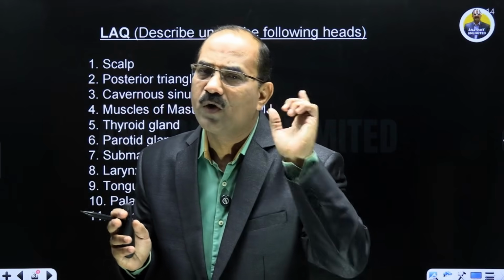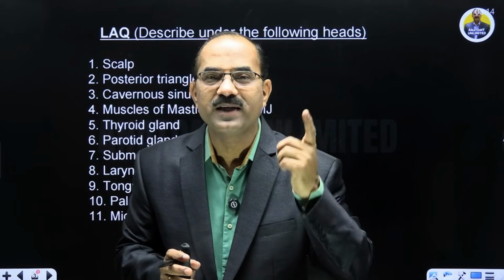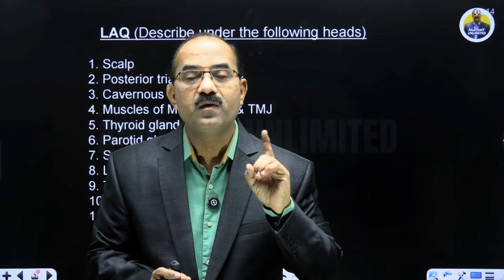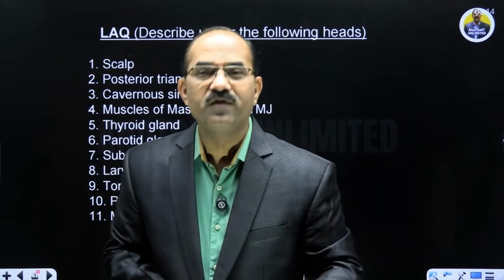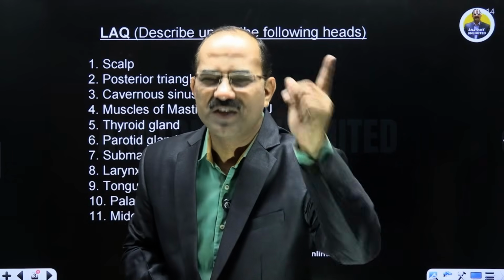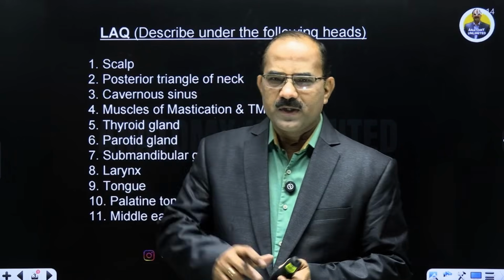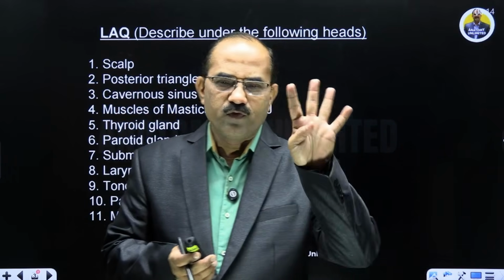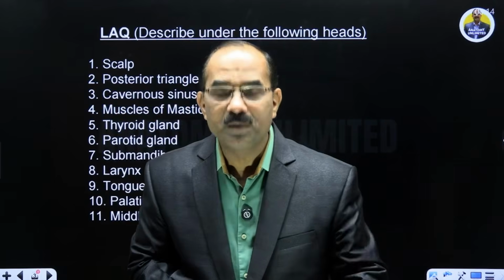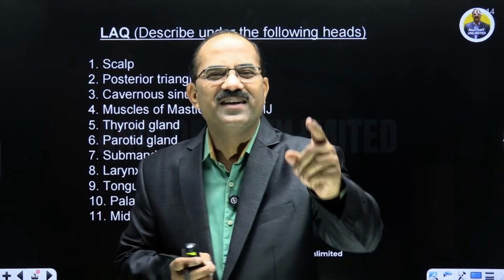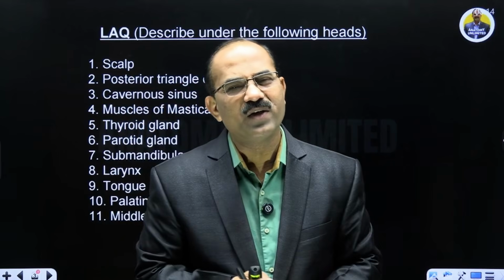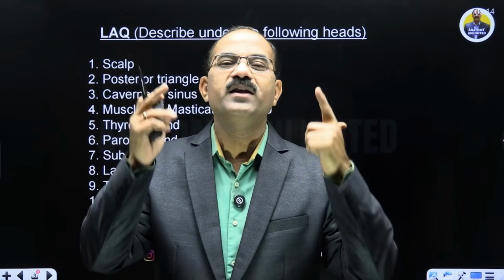Buccinator, again, बहुत students बोलते हैं buccinator is a muscle of mastication. No, buccinator is a whistling muscle, a muscle of facial expression derived in the second pharyngeal arch, supplied by facial nerve. Correct? So muscles of mastication के बारे में लिखना है, तो वो 4 muscles हैं, and the only muscle of mastication which causes depression of the mandible, yes, is the lateral pterygoid. बाकी जितने भी muscles हैं, they cause elevation of the mandible.